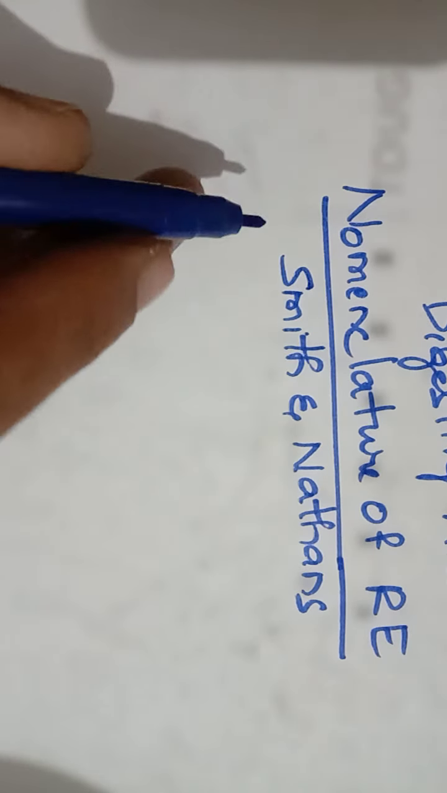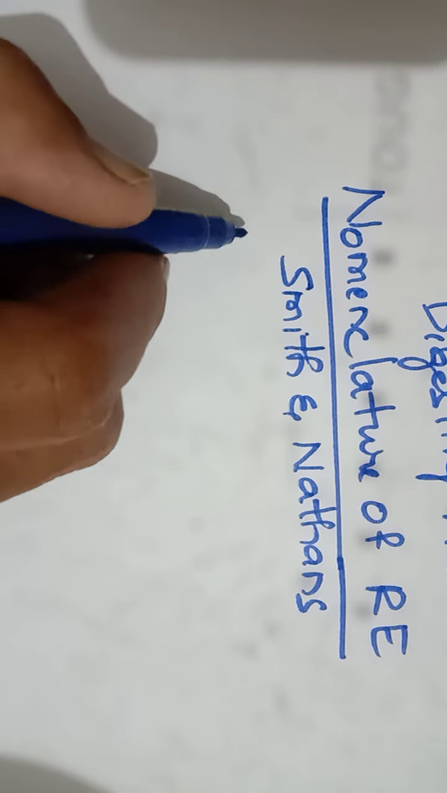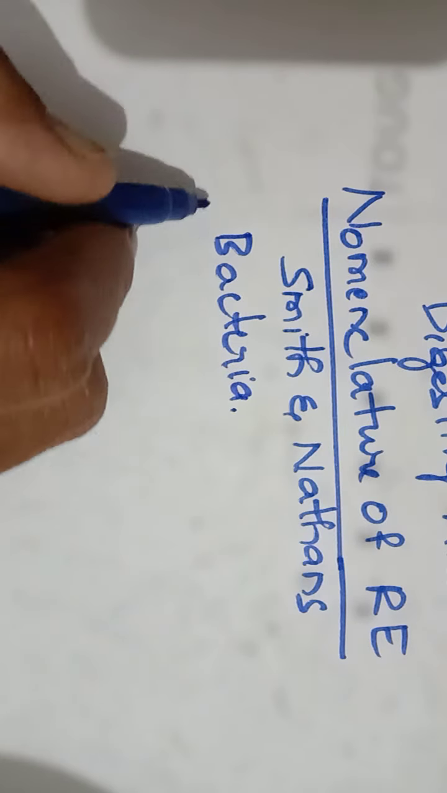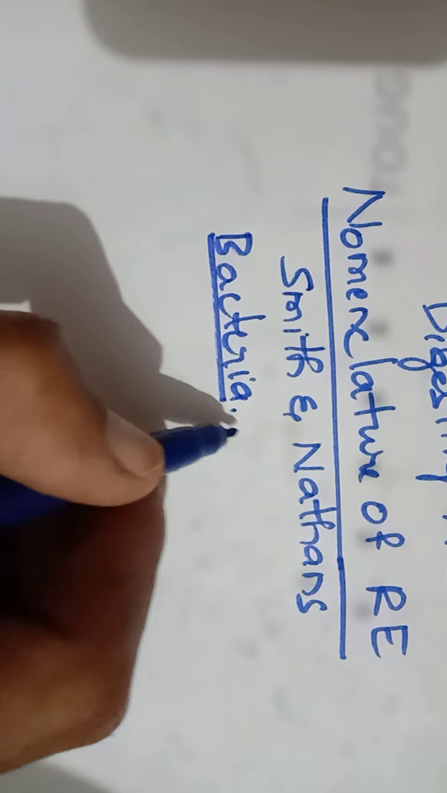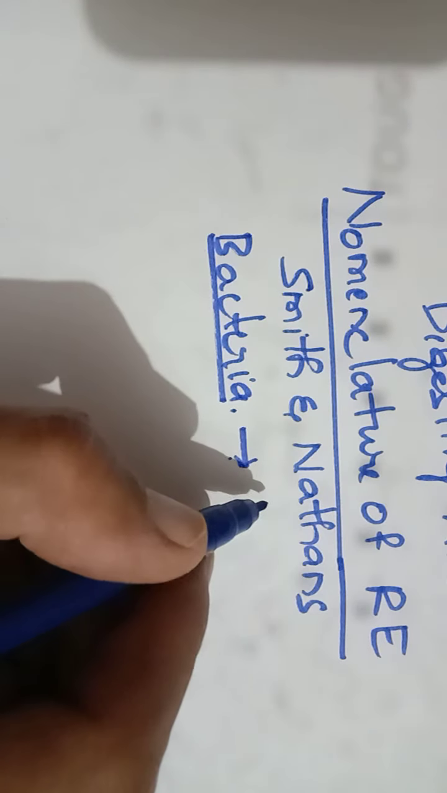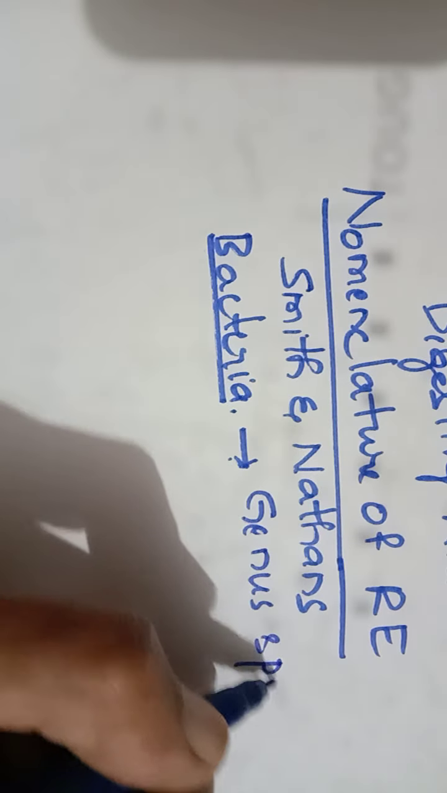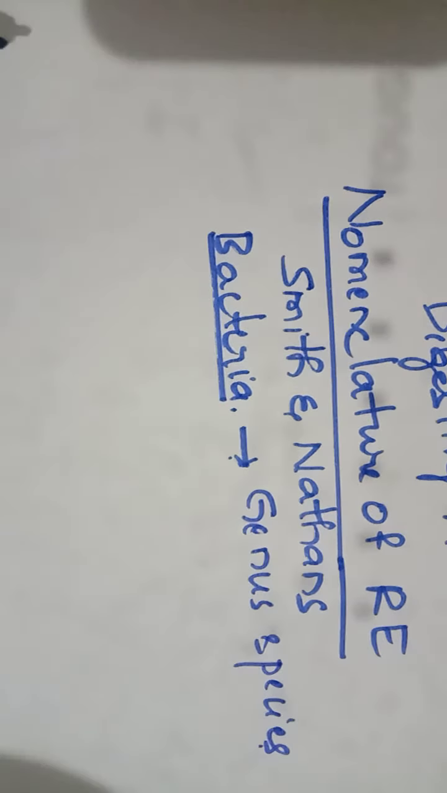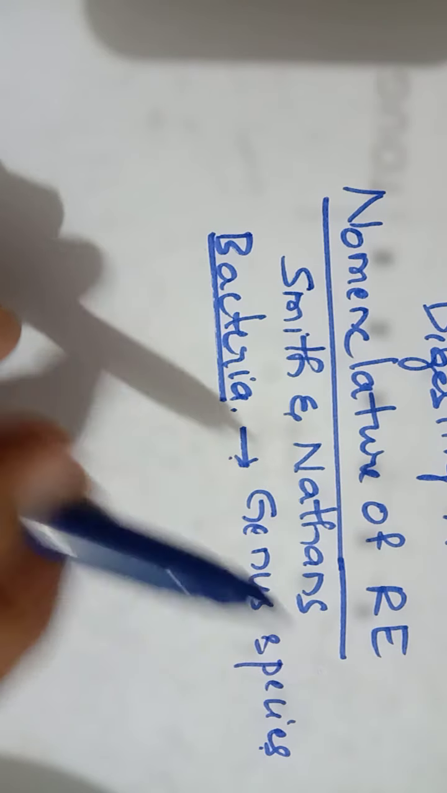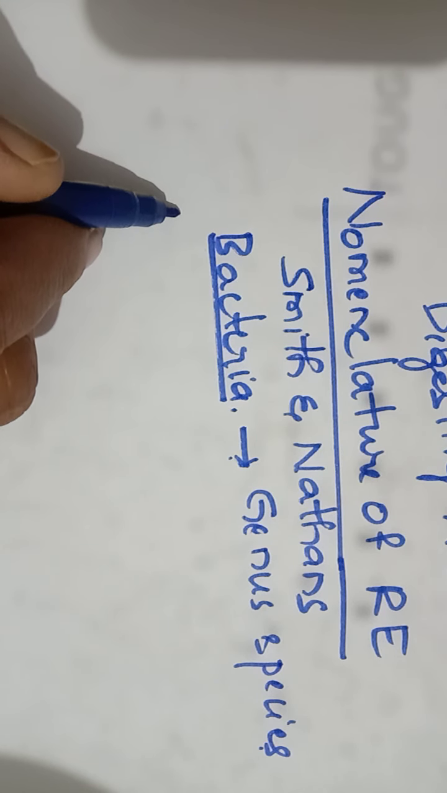Okay. From where do we find the restriction endonucleases? They are found in the bacteria, as we have discussed. So whatever the bacterial name, whatever the organism we are talking about, it will be comprised of two names. One is the genus name, followed by the species name. Okay. Whenever we are naming any restriction endonuclease, we should label it in such a way that the first two letters.